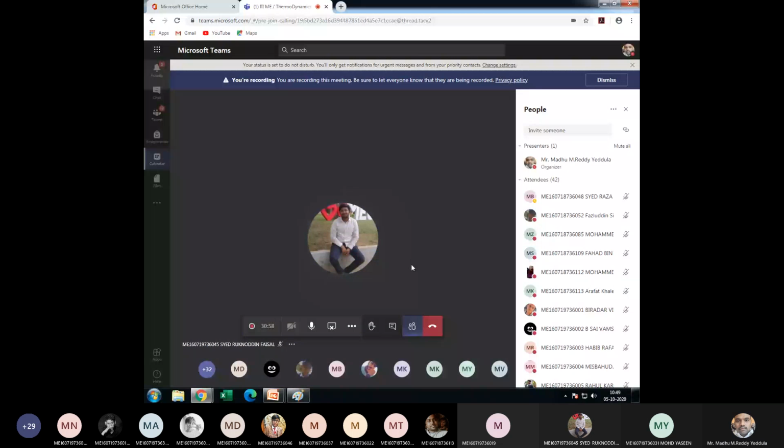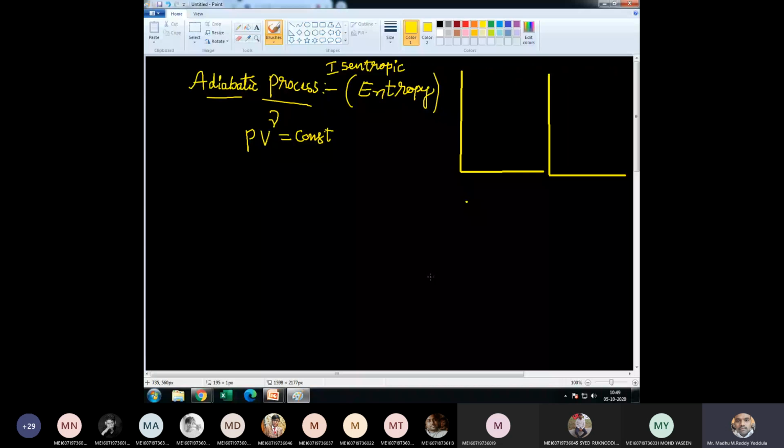Now let us say this is P, this is V, and this is temperature T and entropy S. We can easily represent the isentropic process in the TS diagram. It is a vertical line. In PV, it is a curve.